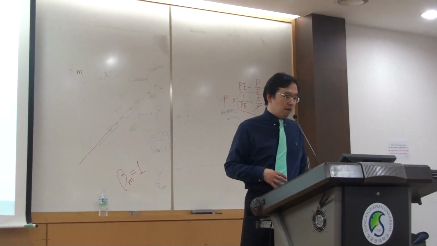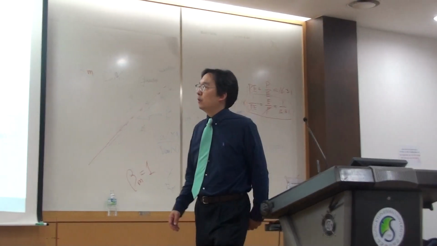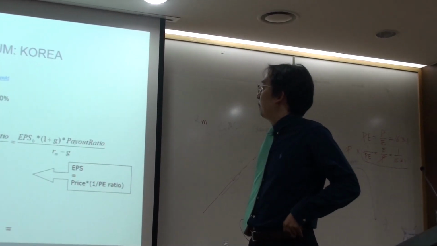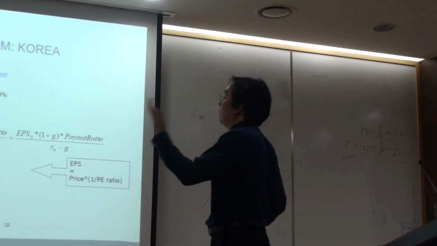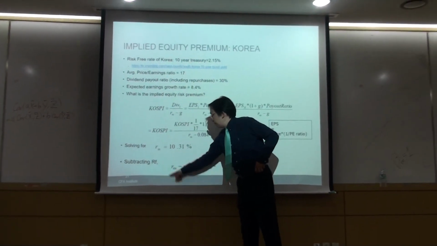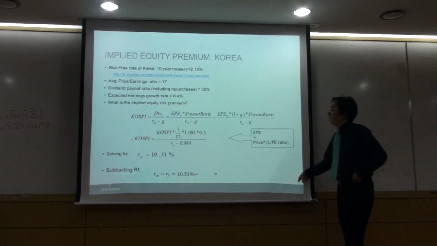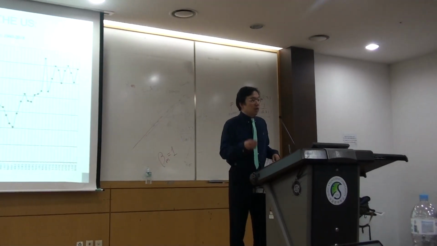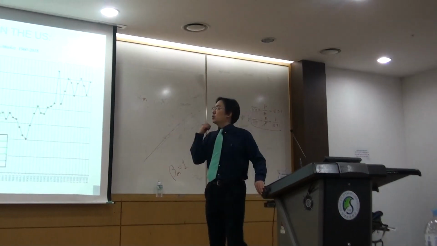One example not enough. 2 examples, please. Okay. Here's the Korean stock market. With similar information, you can solve for the implied equity premium of the Korean market. You can do it, and then we're going to check it next class. Implied premium graph is shown over here.